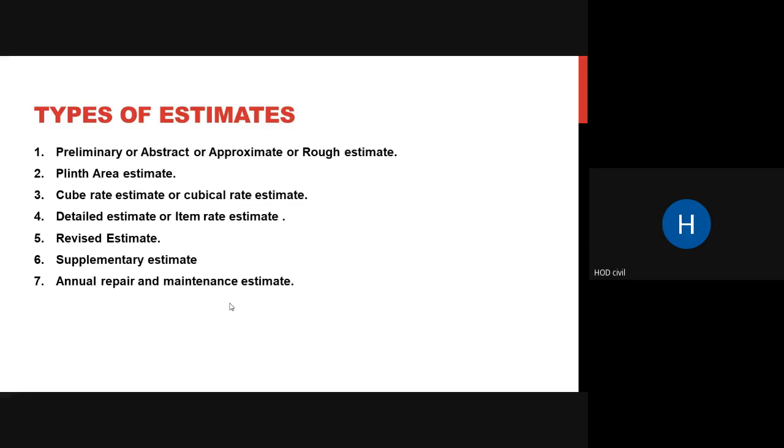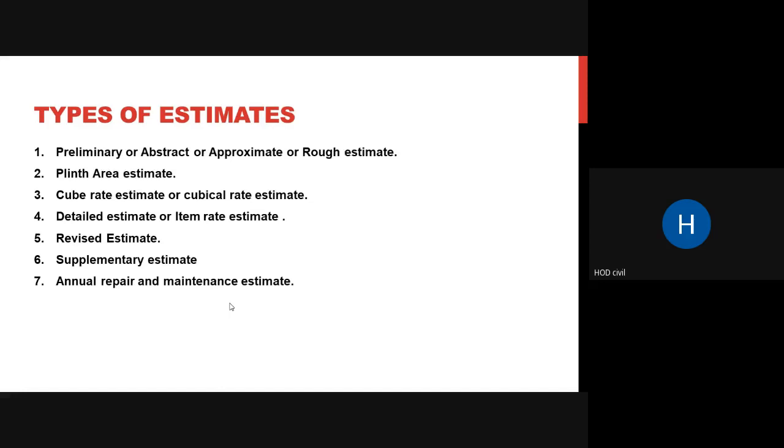Coming to plinth area, I have shown you what plinth area is. We use only your plinth area. We reduce all your courtyards, we deduct your verandas, the lifts, all those, and we calculate the estimate. So this is plinth area estimate. Cube rate estimate, or cubic rate, is wherein you find your estimate not in meter square, not in area, but in length, breadth, and height, in cubic. And cubic rates are multiplied. In plinth area, we find the area and multiply by the per meter square rate, that is, per meter square, what is the cost. In cube rate, we multiply by the per meter cube rate.